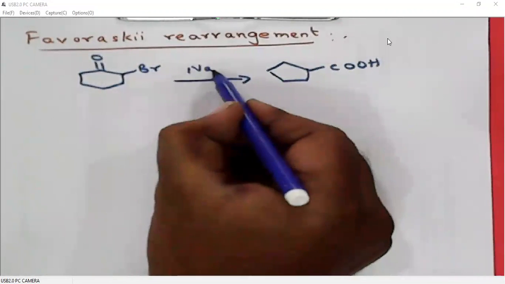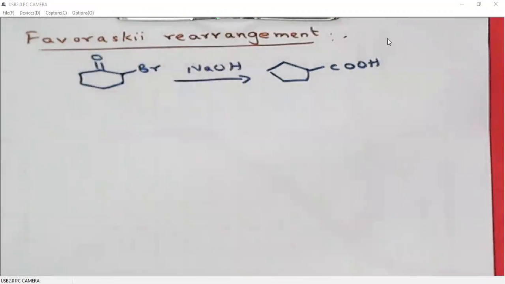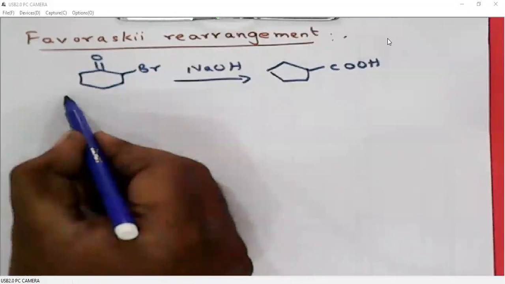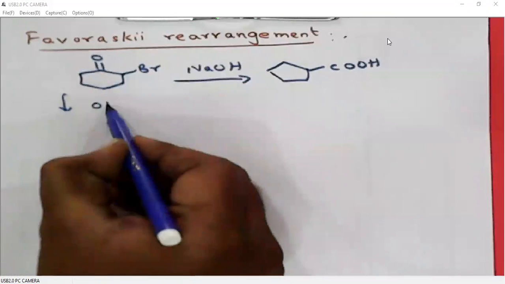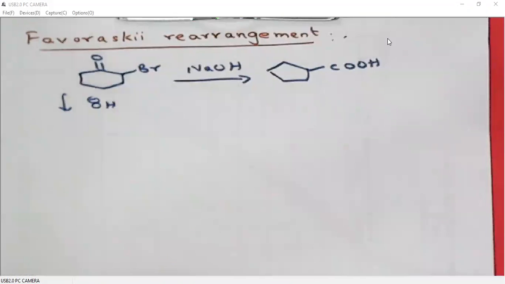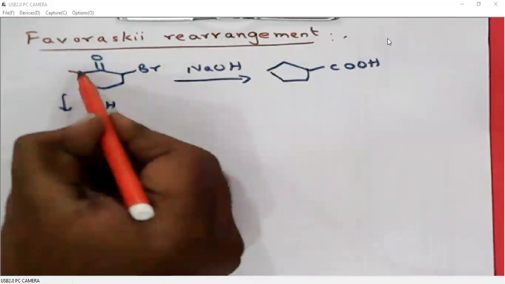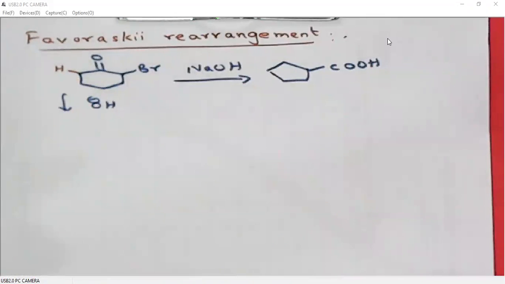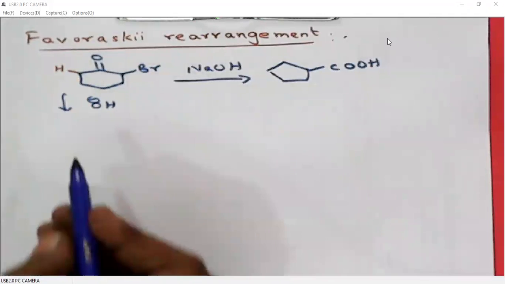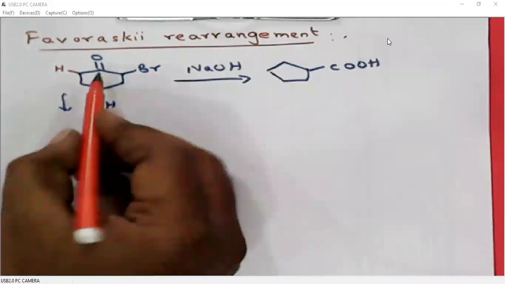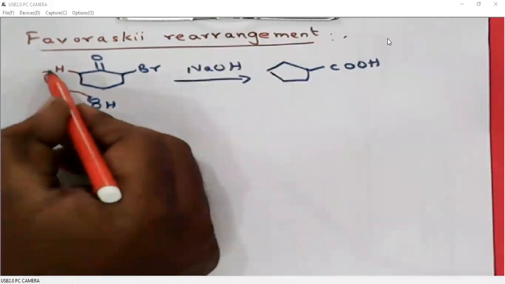Generally, this conversion will occur in basic conditions. Now, we will look at the mechanism when we treat a carbonyl with a base. Alpha hydrogens are acidic, so the alpha hydrogen can be easily picked up by the base.